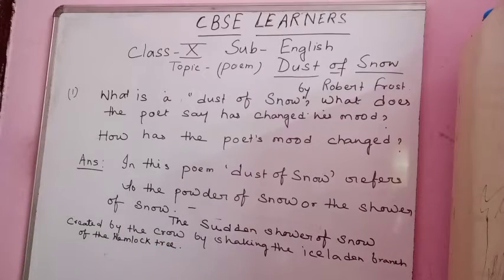You can change the paragraph also if you want. So the sudden shower of snow created by the crow by shaking the ice-laden branch of the hemlock tree.